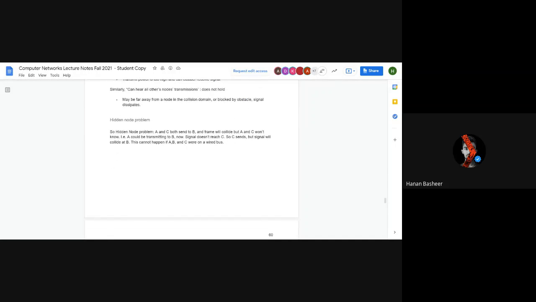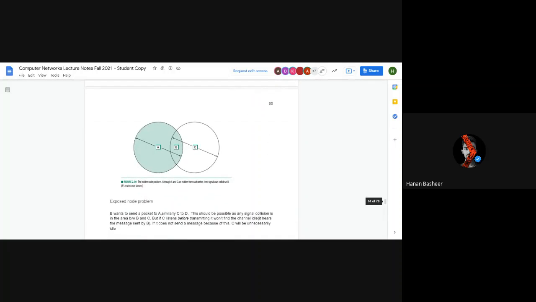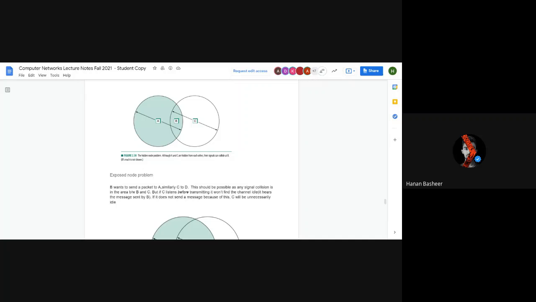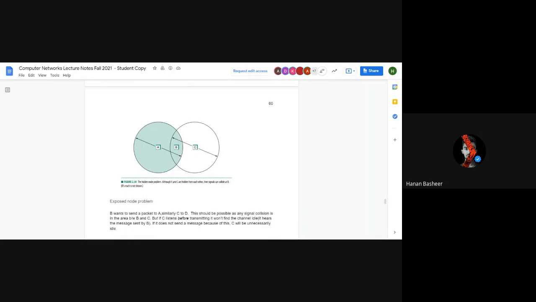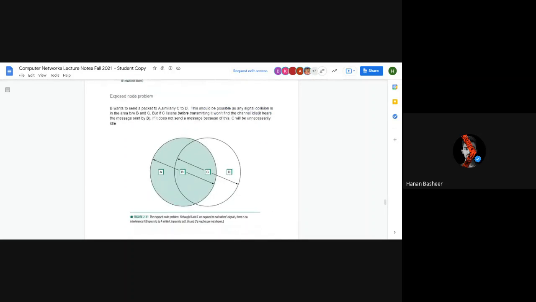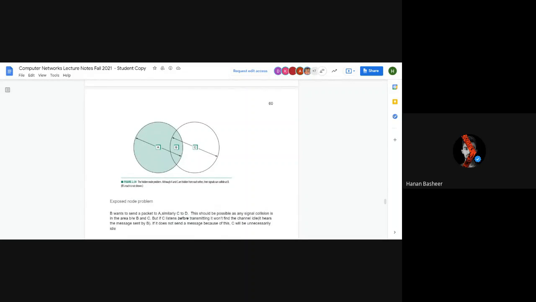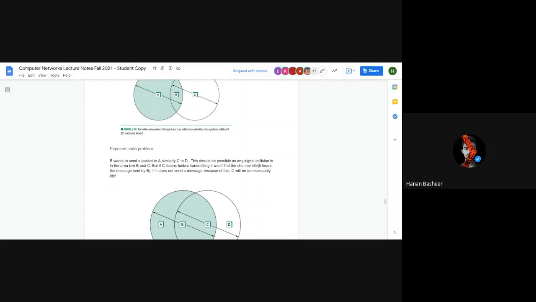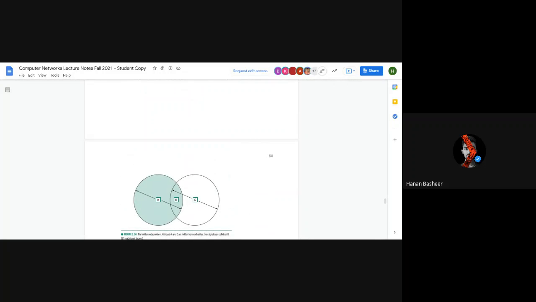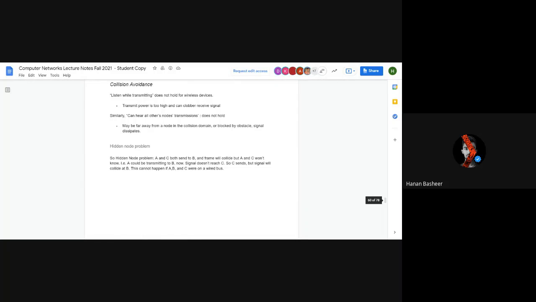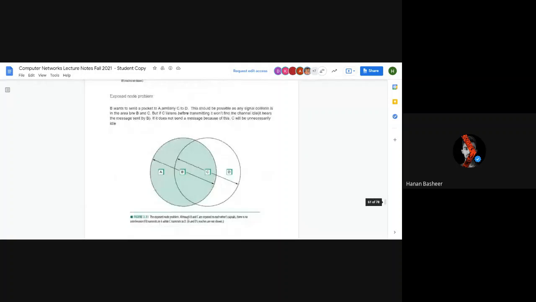Then the hidden node problem. The hidden node problem is that there are three objects which can transmit among each other. If they all want to communicate with B, how will they do it? First A will transmit and then C will transmit, and when both messages reach B there will be a collision. A could be transmitting and the signal doesn't reach C, so C sends and the signals collide at B. This cannot happen on a wired bus where A, B, C were connected.